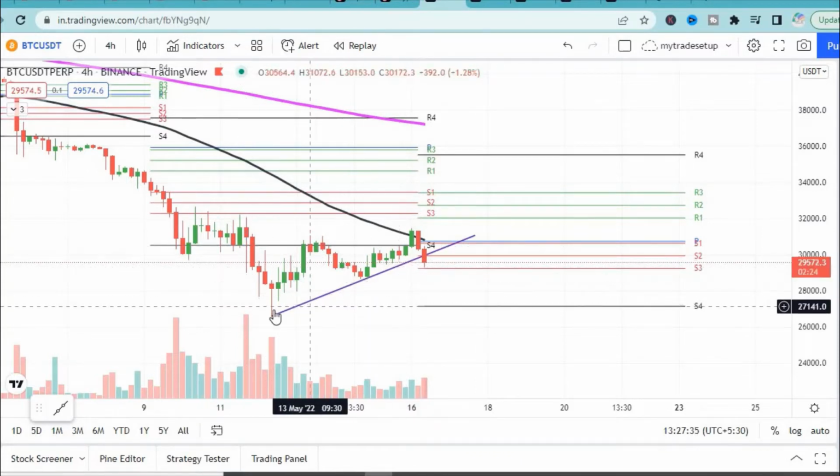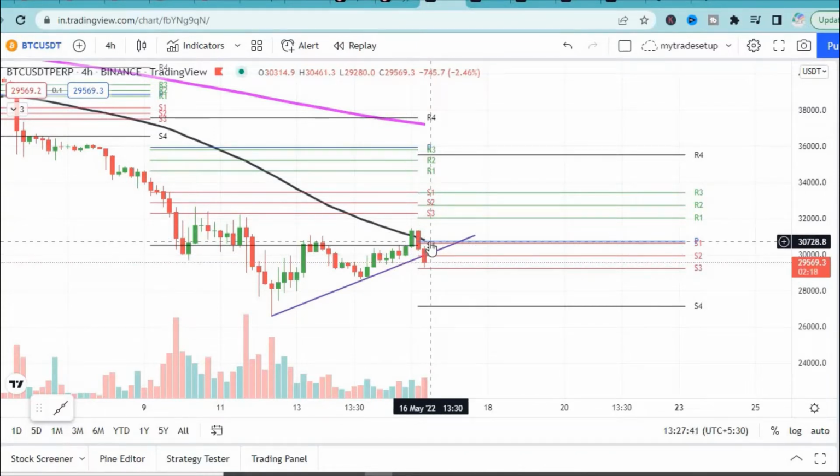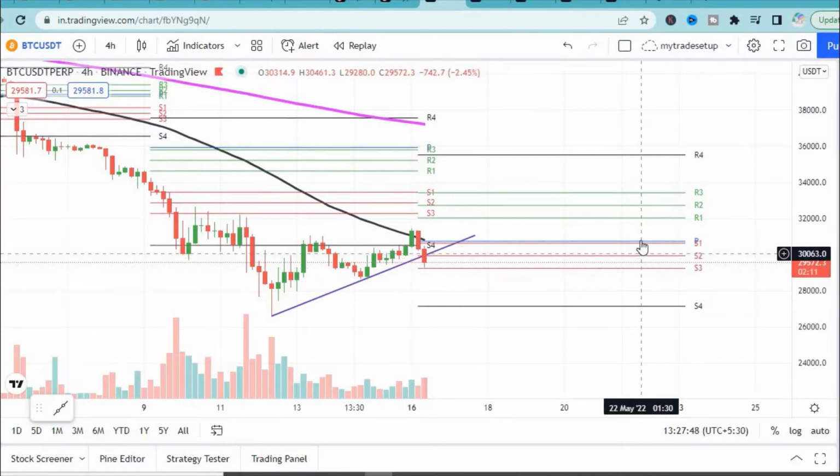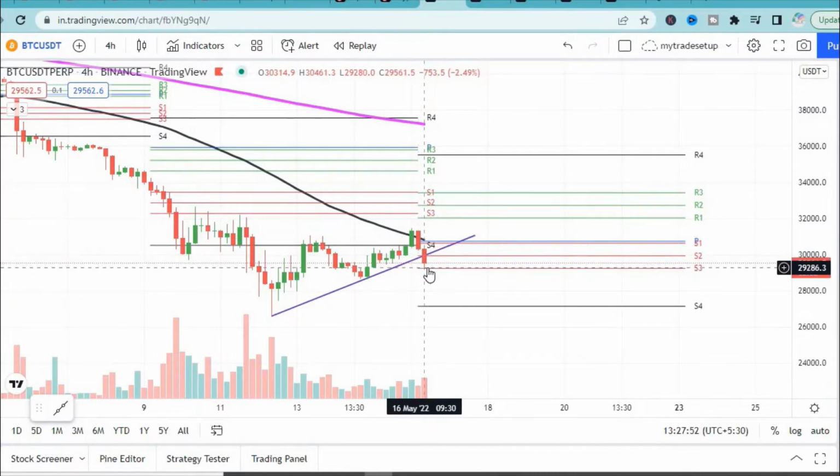That played out. But one thing to note here is that this particular trend line is broken. Also, it is trading below this week's pivot point. It took a little support from the S3 level. The minor support is coming from this S3 level. So it went through all the support in a couple of 4 hourly candles, and then took support around the S3 level, right?